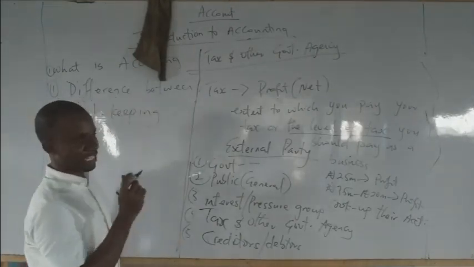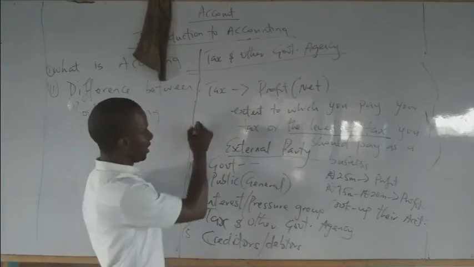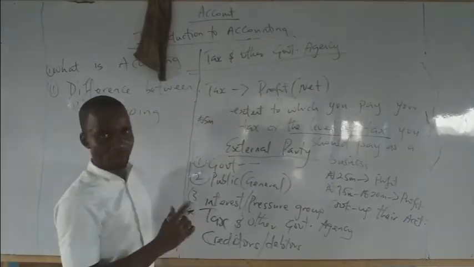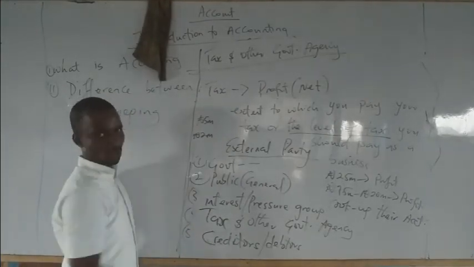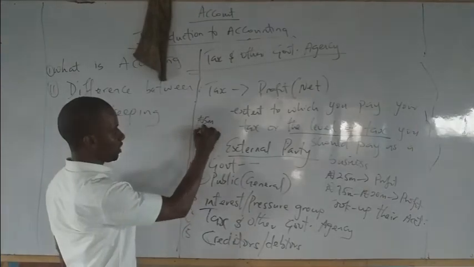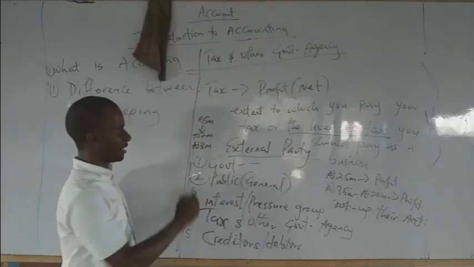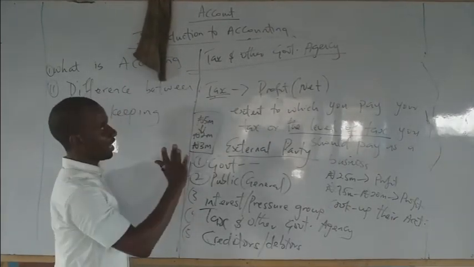Then they will make sure that your expenses are what they are supposed to be. Let's say, for instance, your expenses should be 5 million, but you manipulated it to 2 million so that your profit will not be high, lower than what is normal by 3 million. Those are all the things they are after. Tax. That is their main aim.